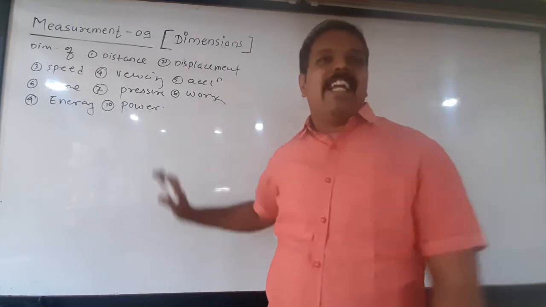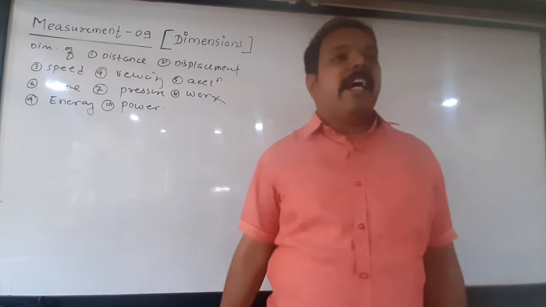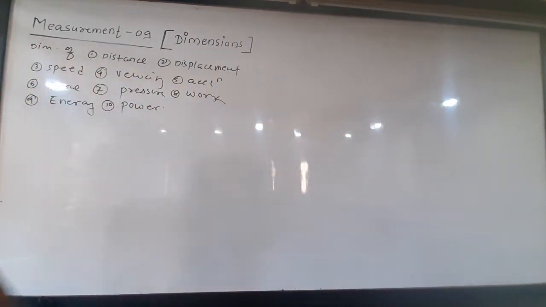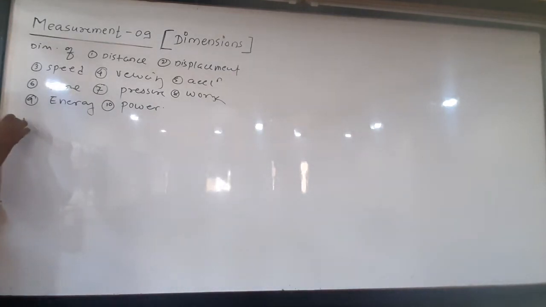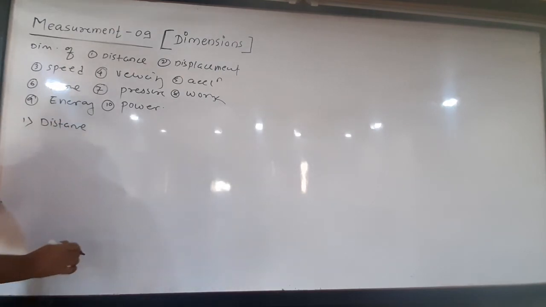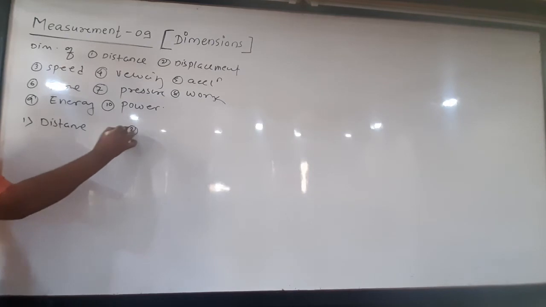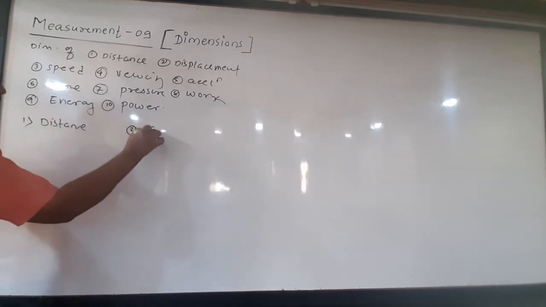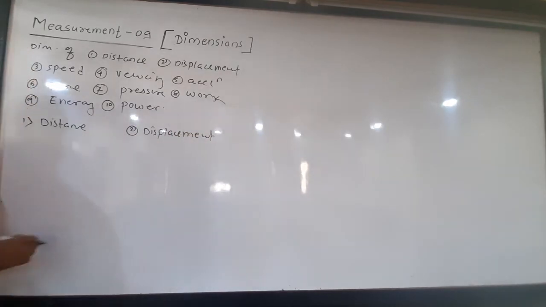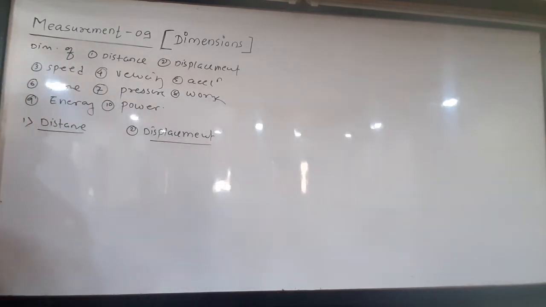You have studied all these 10 quantities. Now here again we are going into detail regarding each quantity in order to find their dimensions. So see here one by one, what is meant by distance. But at the time of explanation I am taking these two quantities simultaneously, distance and displacement, because their dimensions and units are the same.